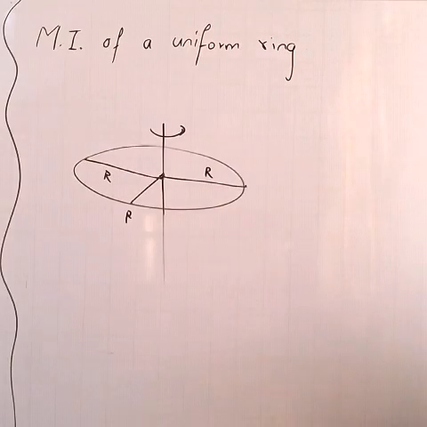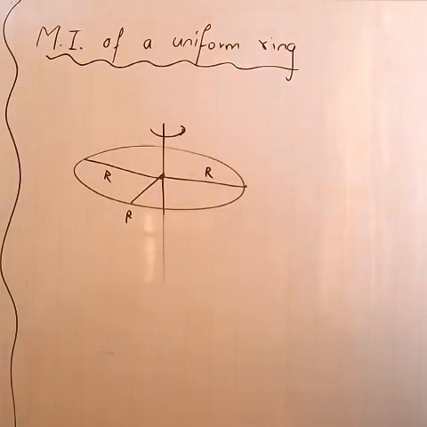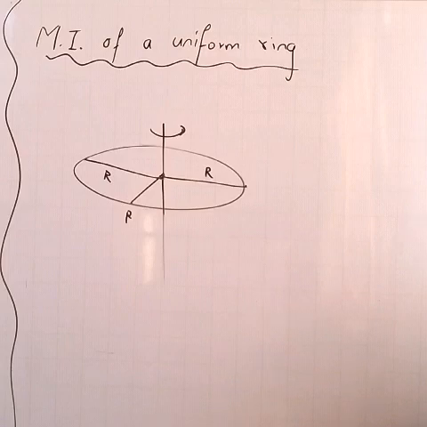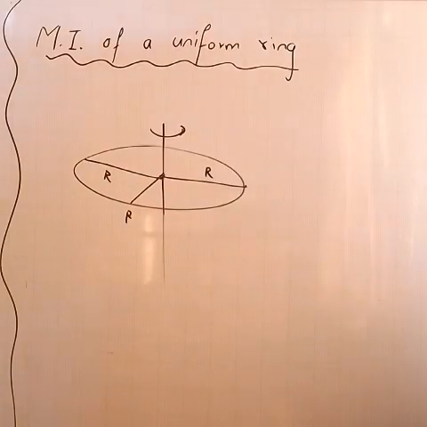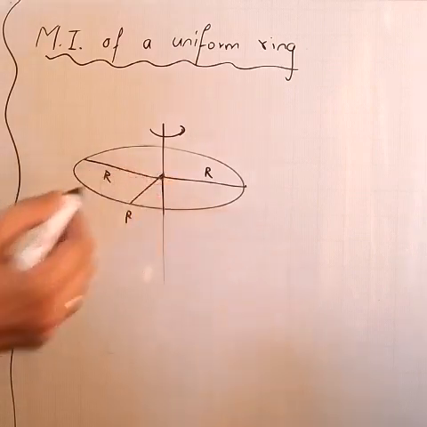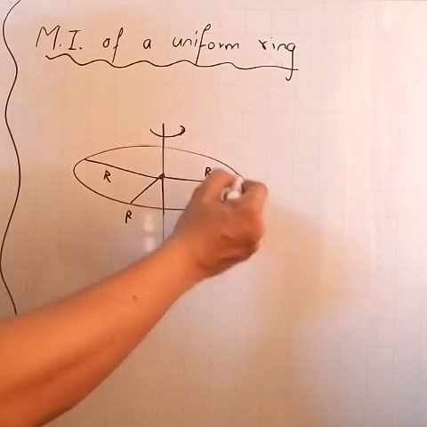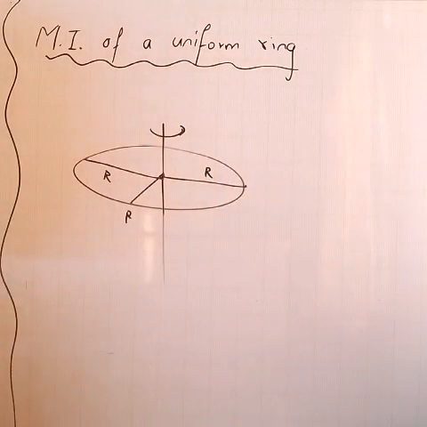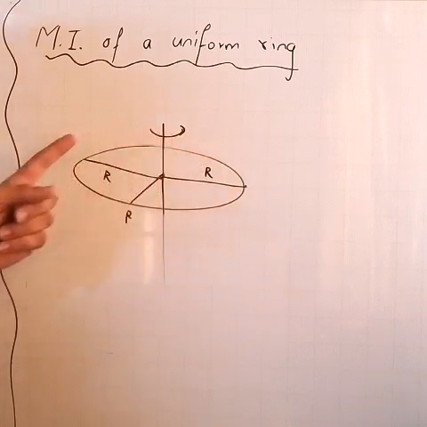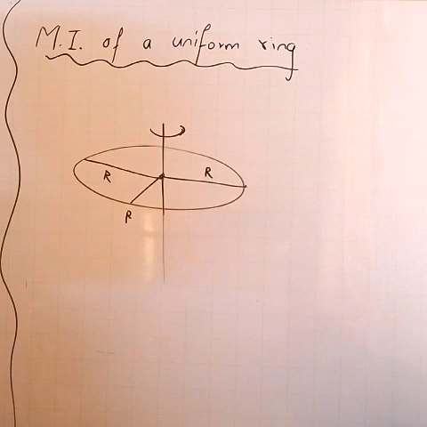Also, let us now talk about the moment of inertia of a ring. Now how do we define a uniform ring? If the mass is uniformly distributed over the circumference of an object, that particular object will be called a ring.